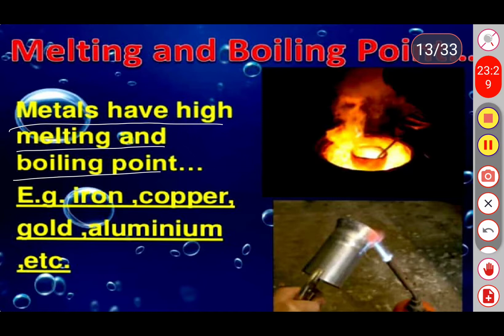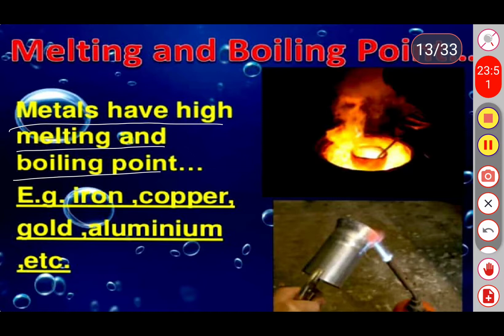So all the metals are electropositive. All the metals will show one more special character, that is electropositive character. It means they always lose their electrons. So these are some of the physical properties of metals.